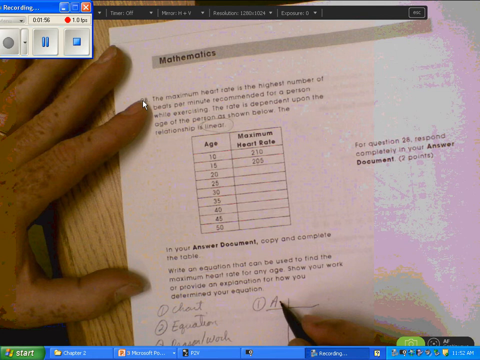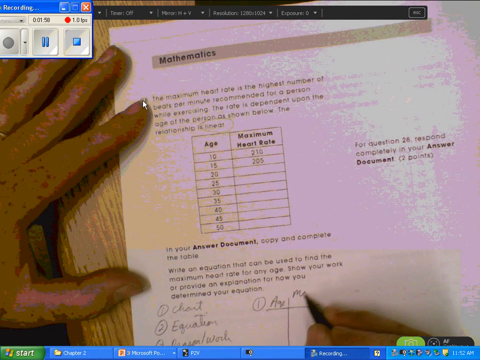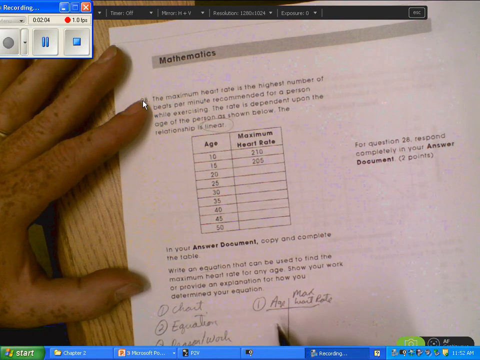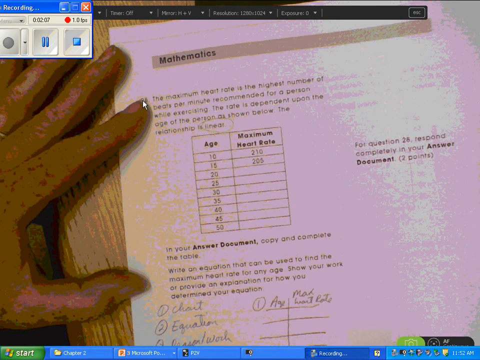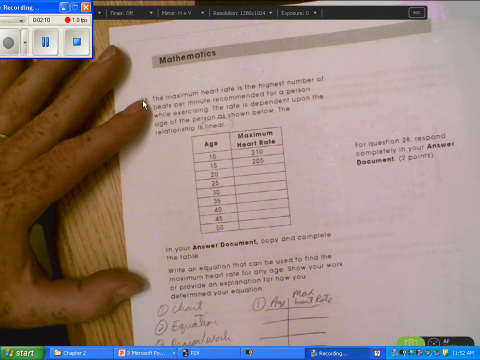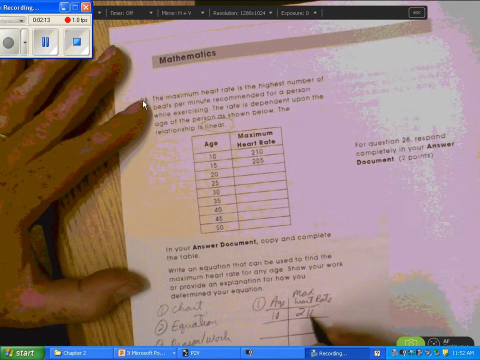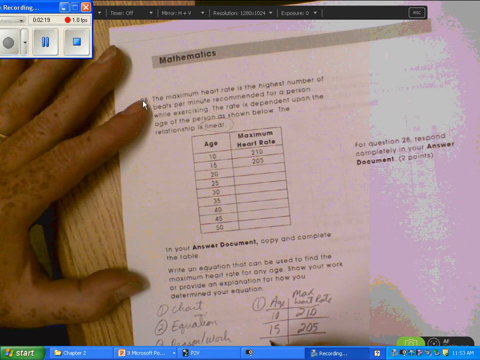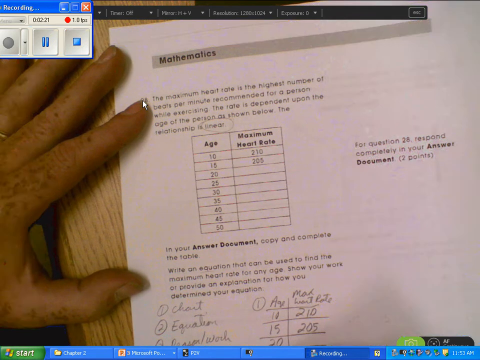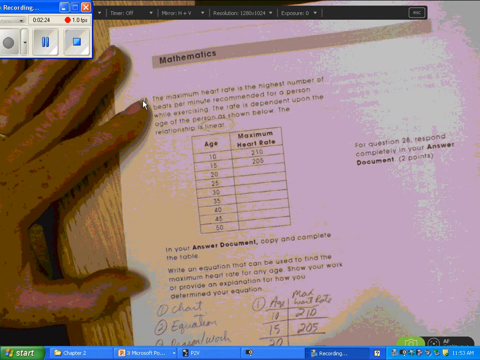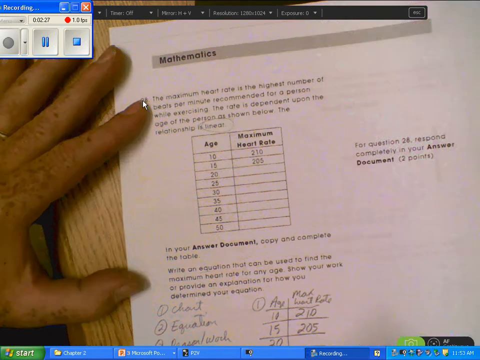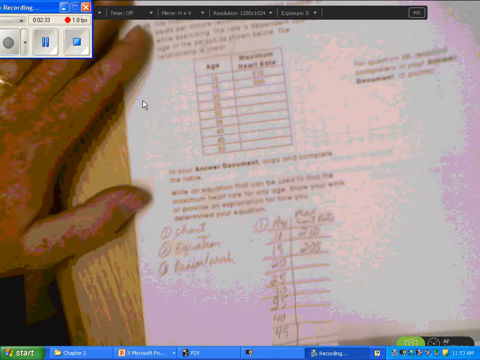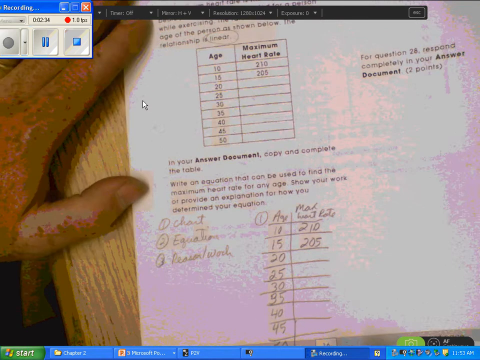Got age, max heart rate. And we're just going to fill this out down through here. So we got 10, 210, 15, 205. Notice each age over here goes up by 5. So I have all of that.